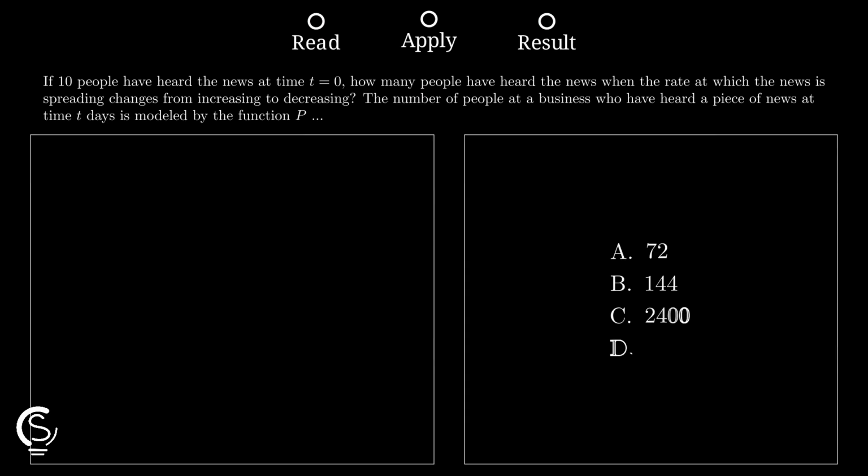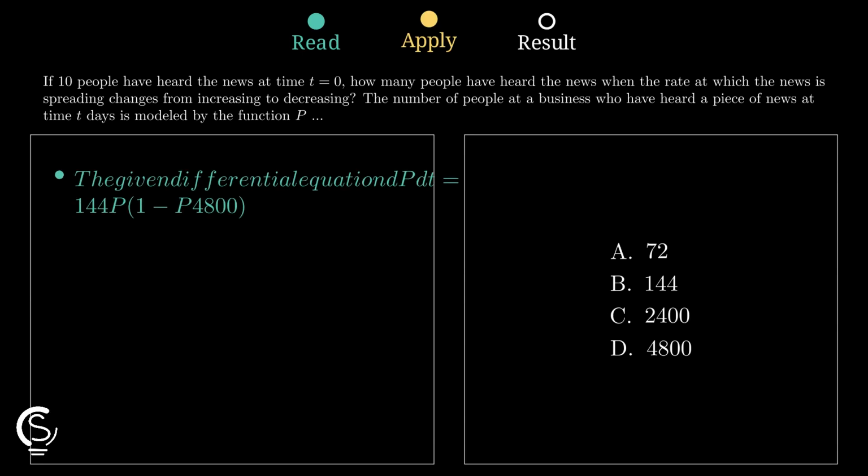First, look at our differential equation where the rate of change depends on the current population. We see the carrying capacity is 4,800 based on the logistic formula. The question asks for the point where the rate changes from increasing to decreasing. That specific moment happens exactly when the growth rate reaches its absolute maximum value on the curve.